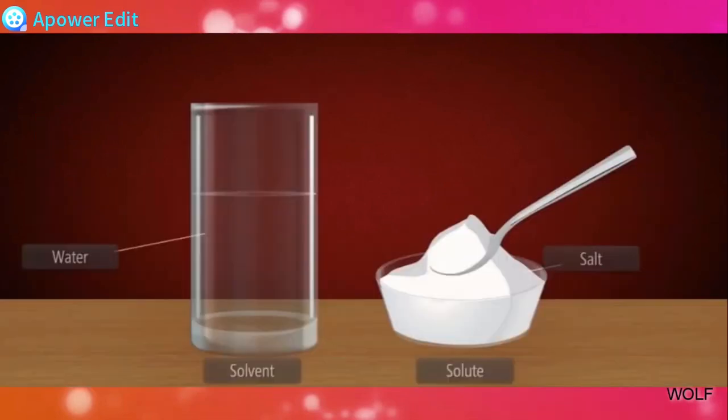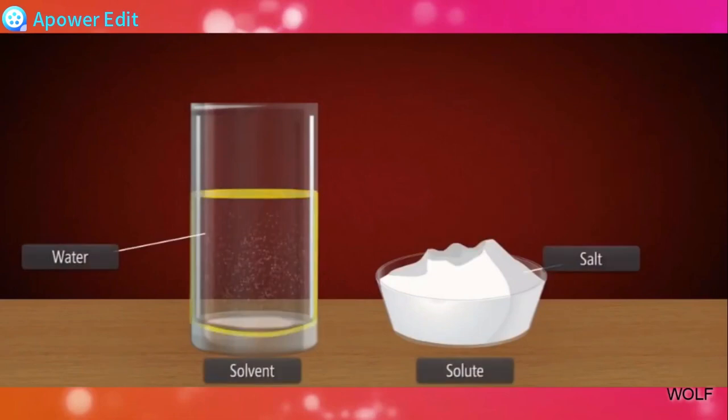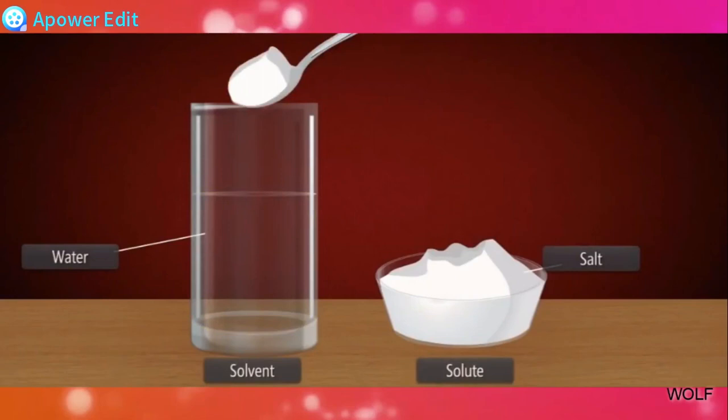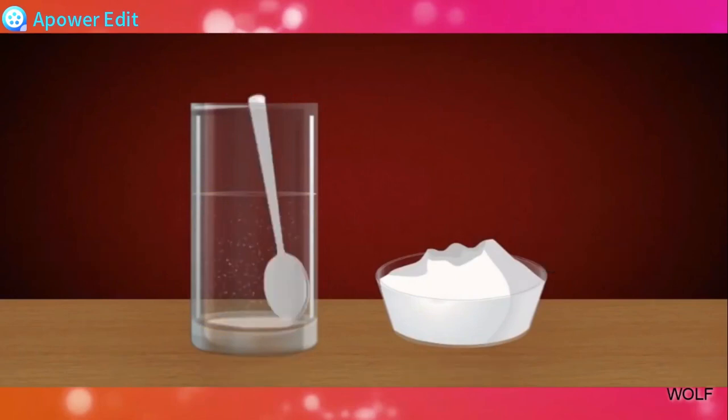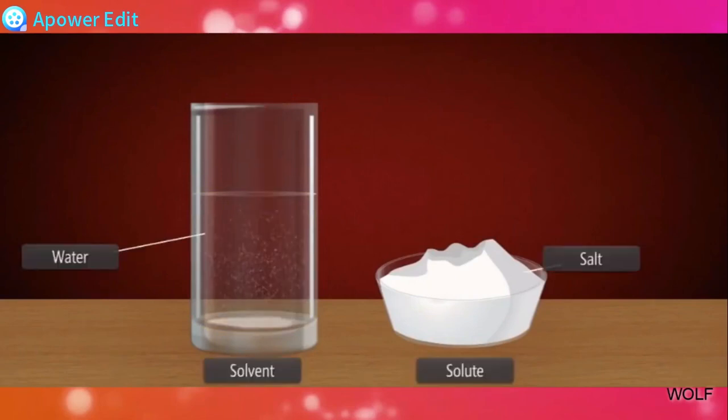Here we have taken salt as solute and water as solvent. We put some salt in the water. After mixing it, a solution is formed.